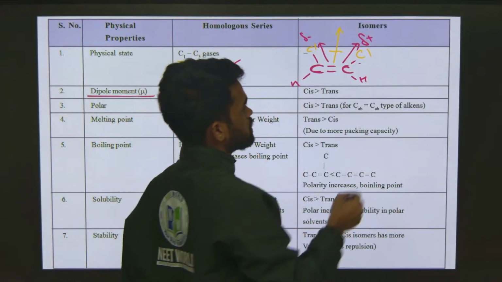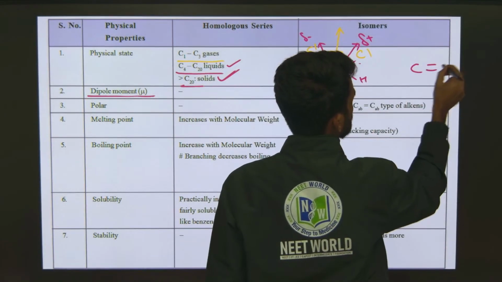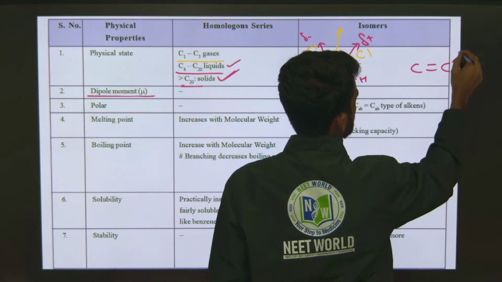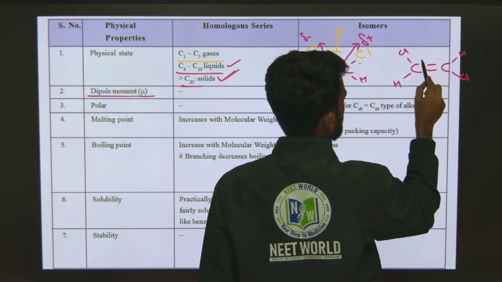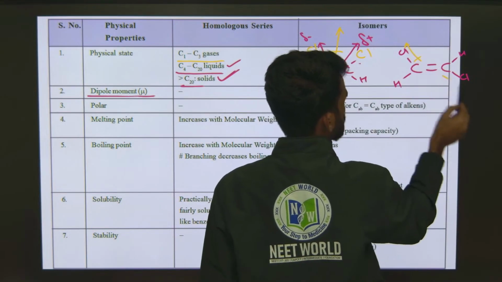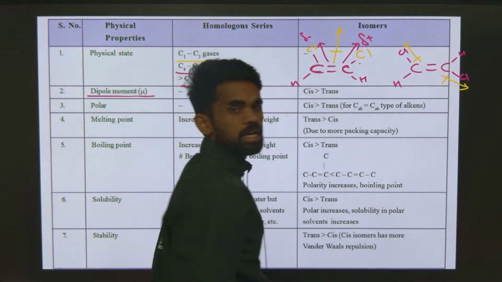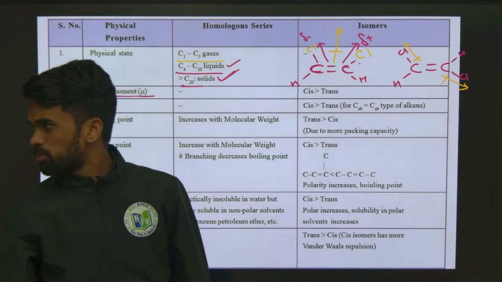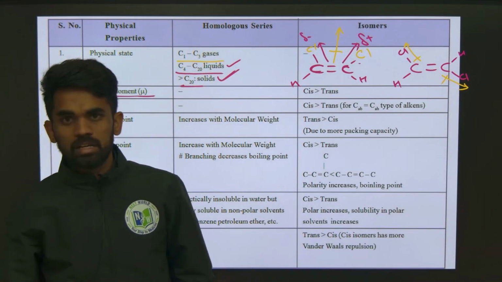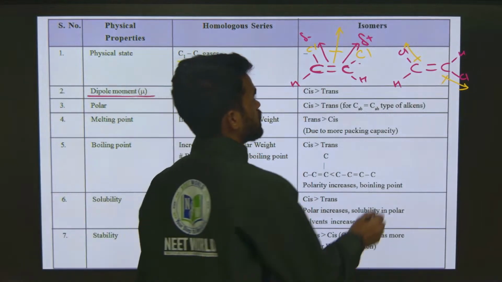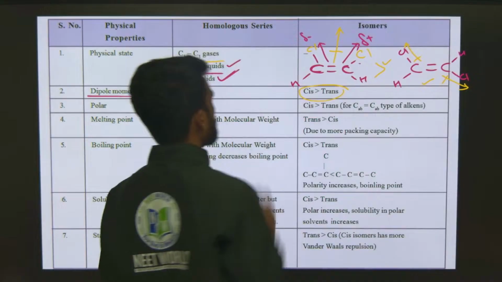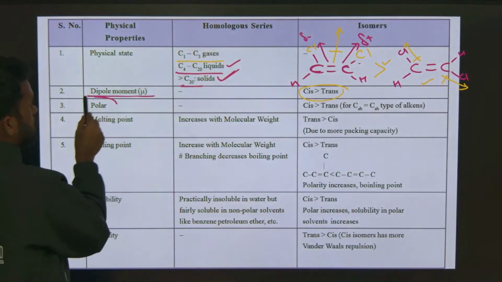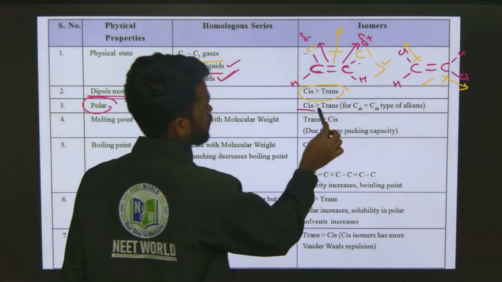Okay, if I consider trans alkene, this side is above side, this is below side. So they are in exactly opposite directions. If they are in exactly opposite directions, they will cancel out each other. Dipole moment will cancel out each other. That's why cis alkenes will have more dipole moment than trans. Remember this. And when it comes to polarity, cis compounds are more polar than trans compounds.